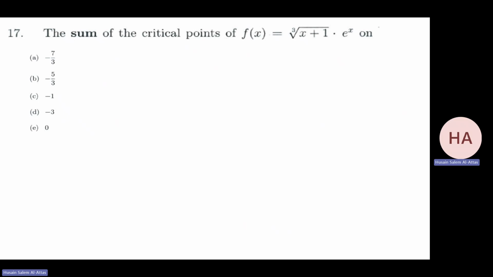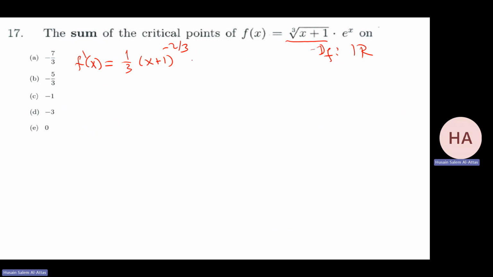4 problems to go. I need to check the function. What is the domain of f? Now we'll do the derivative. Be careful. That will be 1 over 3 times x plus 1 to the power minus 2 over 3.